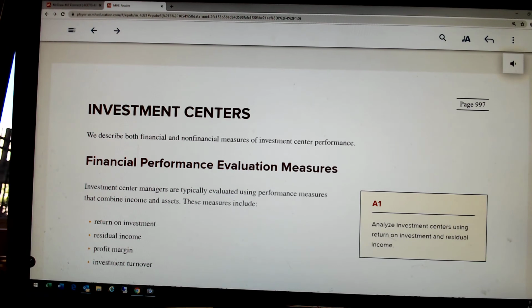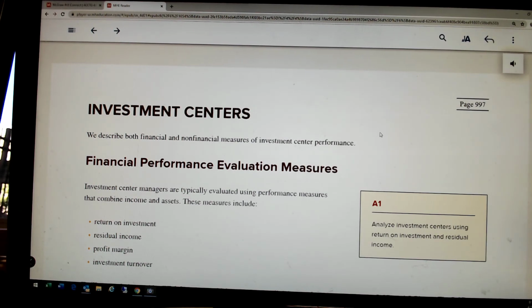Investment centers. Let's see here, hold on. Okay, right now we're a little bit more than halfway through the chapter. I don't want to make this too long. We're already at about 40 minutes. So maybe this afternoon or tomorrow morning I'm going to load the video discussing the investment center.